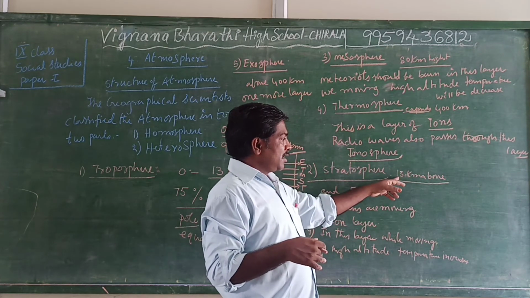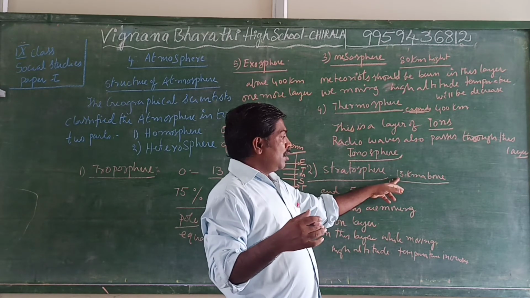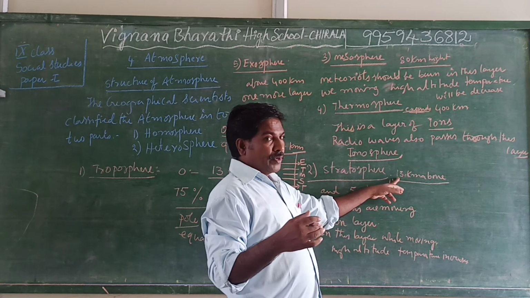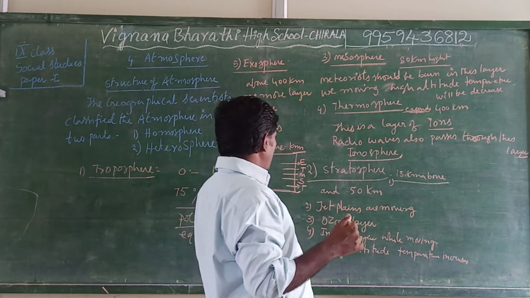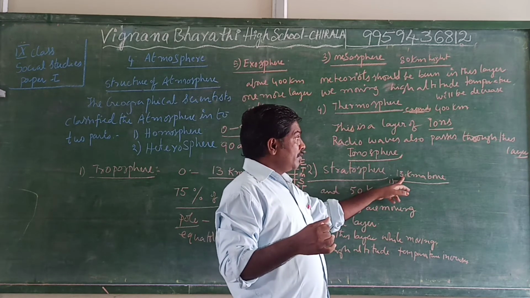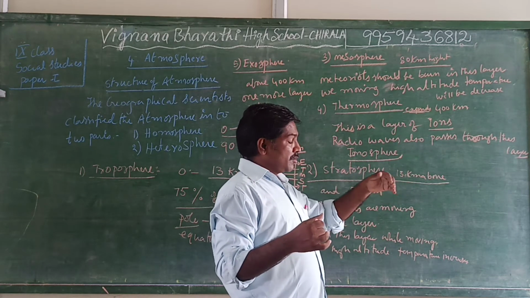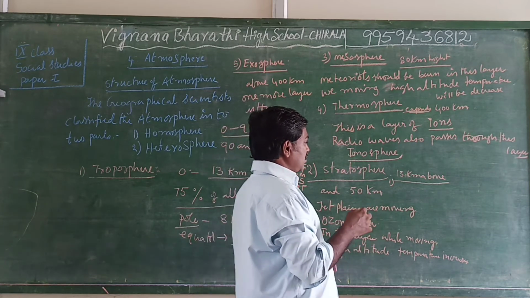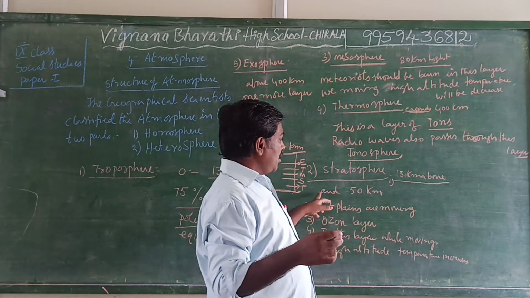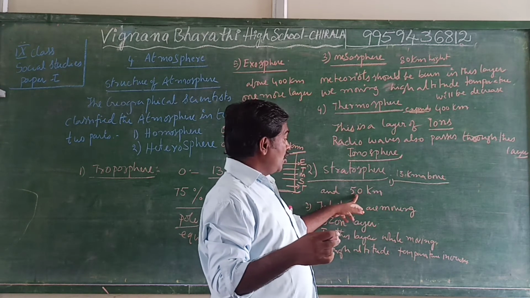Its length is 13 kilometers above, nearly up to 50 kilometers.